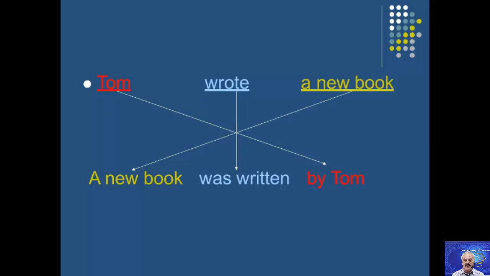Then we deduce that when we use a simple past, we should use was or were. Now Tom needs was. Tom wrote a new book. The new book is what? An object. A new book was written by Tom.